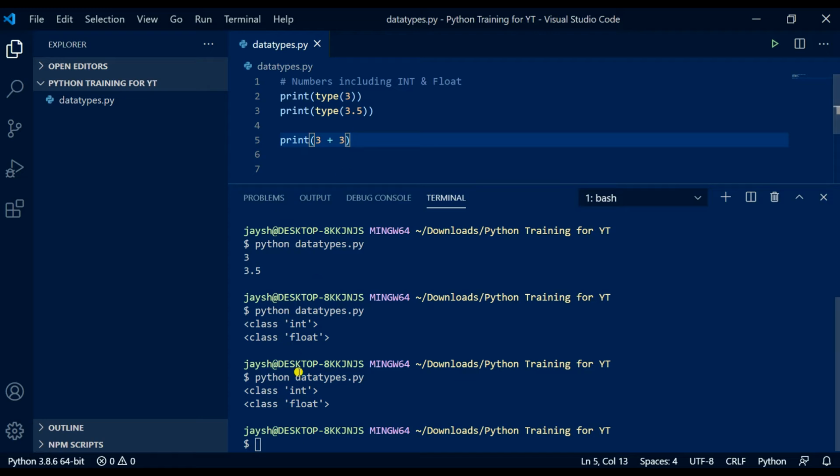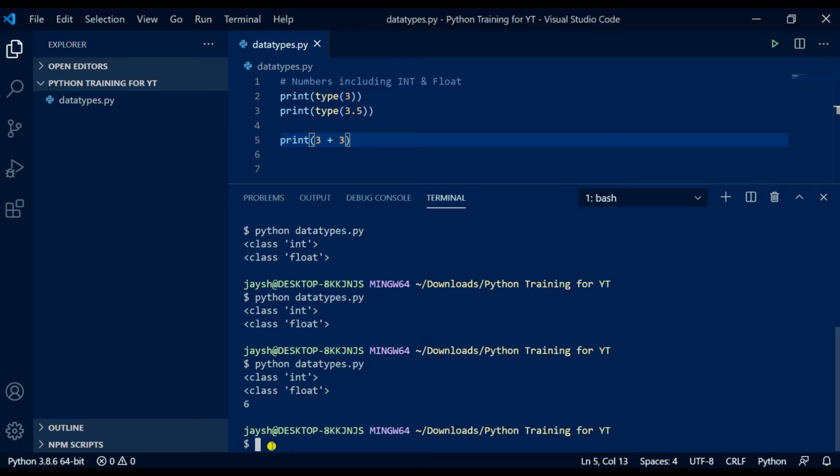So we want to print 3 plus 3. Now we should expect to see 6. So Python just did maths for us. Very basic at this point, but you can get extremely complex. You can get some very complex mathematical equations going. But we don't need to worry about that now. Now let's do some more. What other operators are there?